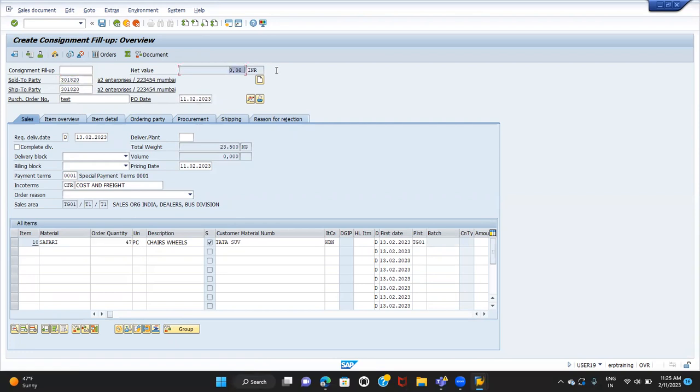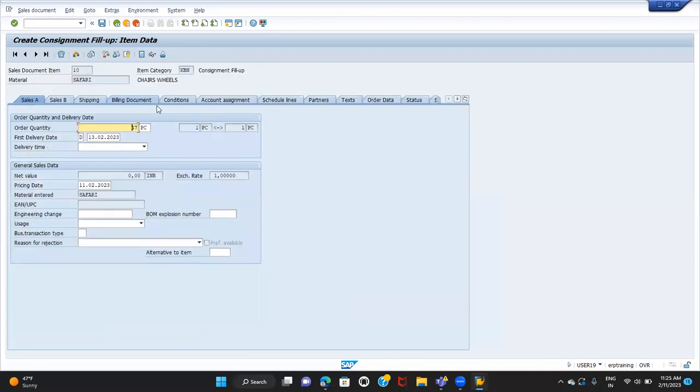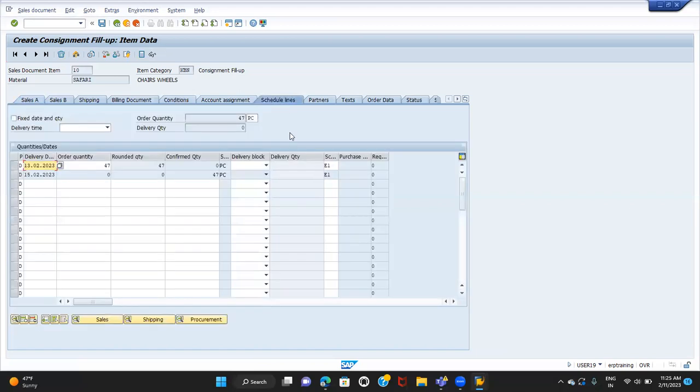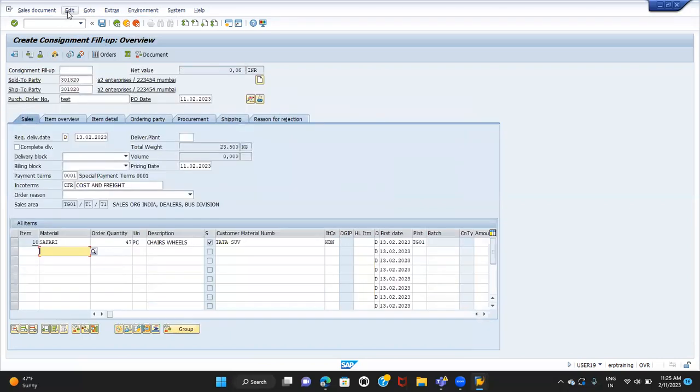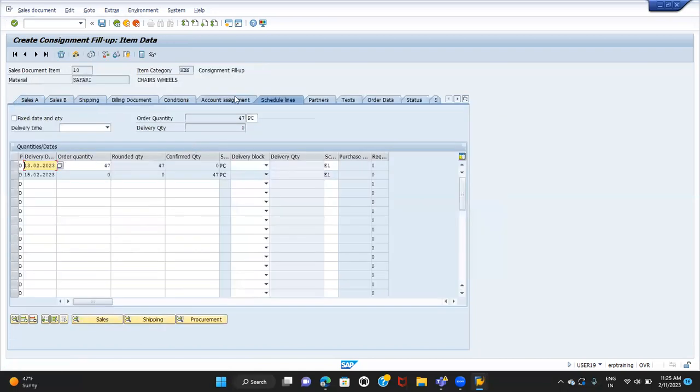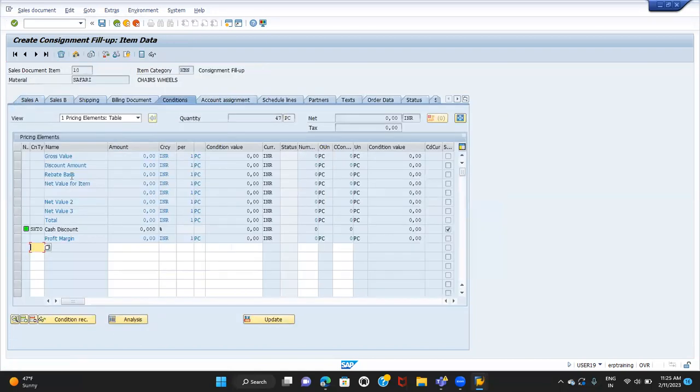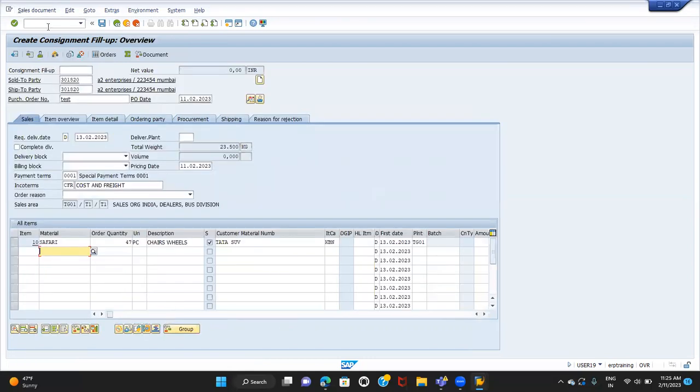So price also 0 here. The item category, if you see here, is KBN, schedule line category we have as E1, right? So I'm just going to make the delivery by checking the incompletion log first. If you check the price also, price will be 0. So we are not going to charge anything, right? So now I'll save the consignment fill-up order.